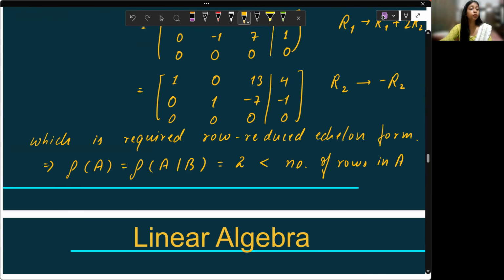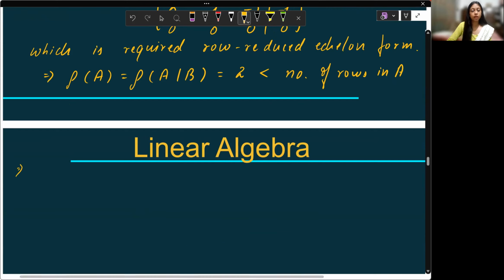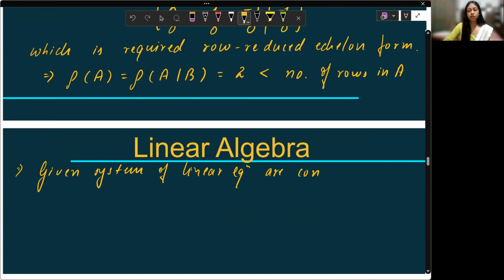It implies the given system of linear equations is consistent, having infinitely many solutions.